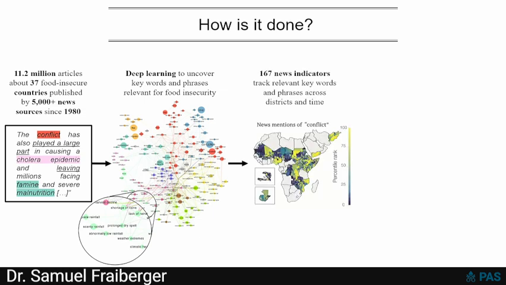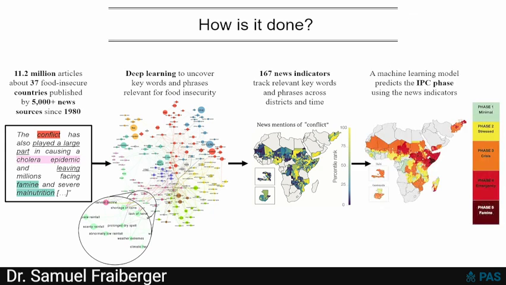Then what we've done is we actually built indicators by tracking these signatures across districts and time. I'm showing you one example here for conflict, but we have, as I said, about 170 of these indicators. And then we plugged them into a machine learning model to predict the IPC phase of food security.